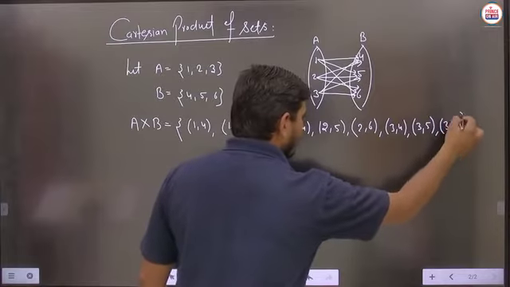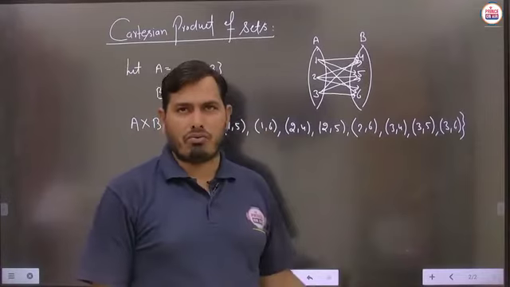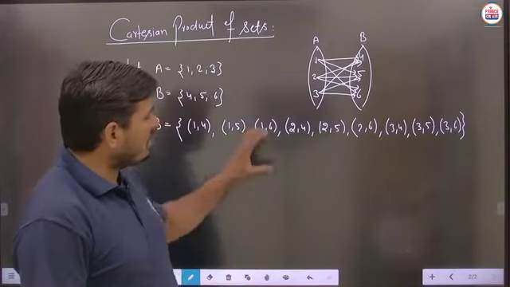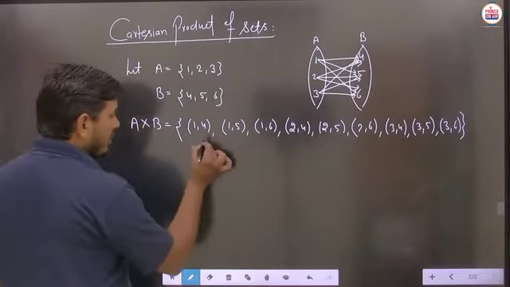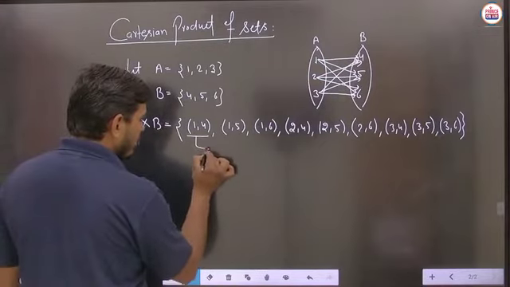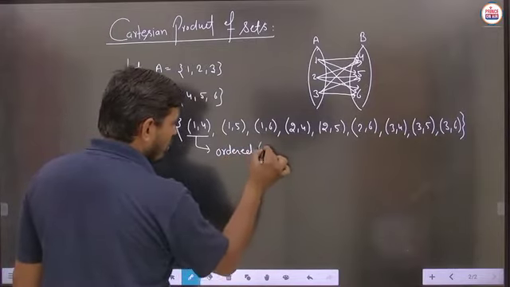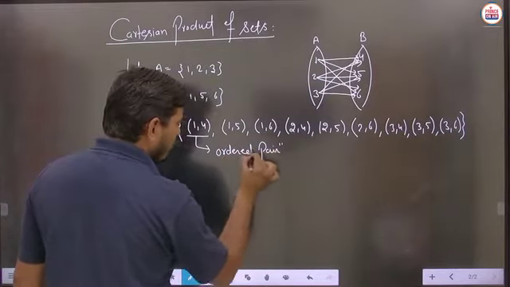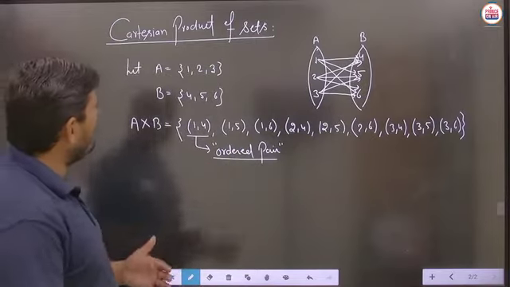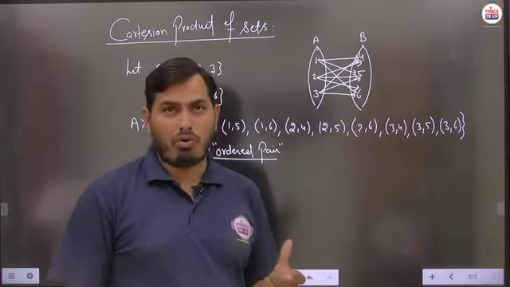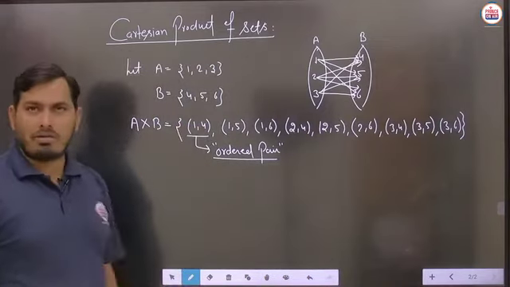So each and every relation that should be defined in this particular diagram we have to write here, and we have to just see the particular relation, and according to that this particular thing is to be written, and this particular thing is said to be the ordered pair. Student, this word is very important for us, because when we define the Cartesian product, we will use the term ordered pair. So pair means there are two things to be written. Is it to be clear?